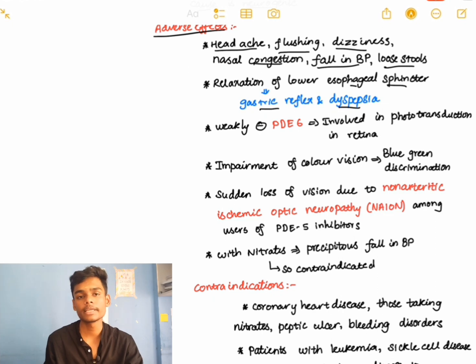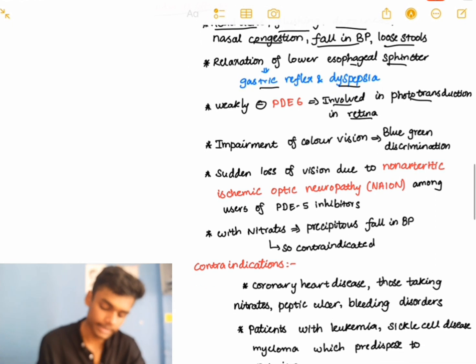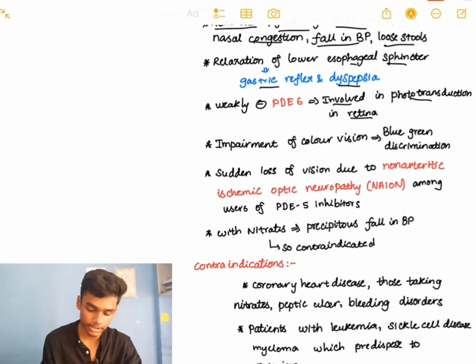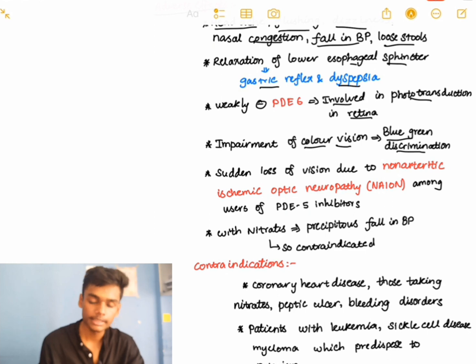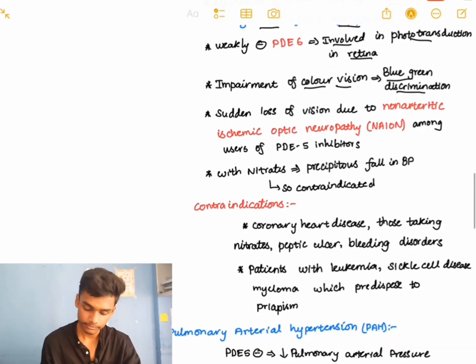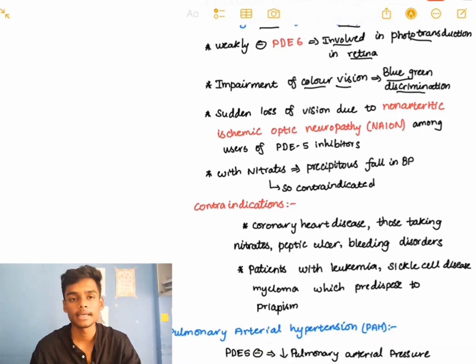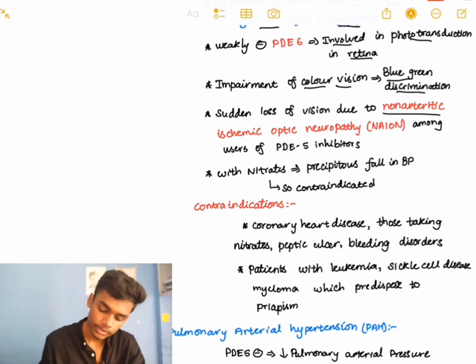It will also weakly inhibit phosphodiesterase 6, which is involved in phototransduction in the retina. There is impairment of vision also, color vision, so blue-green discrimination cannot be done. In some patients, they have seen sudden loss of vision due to non-arteritic ischemic optic neuropathy.